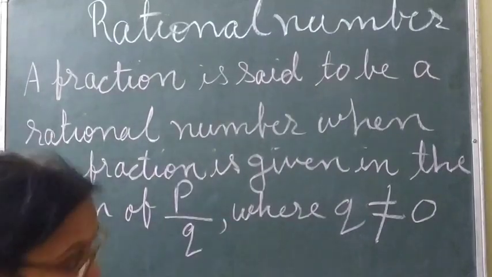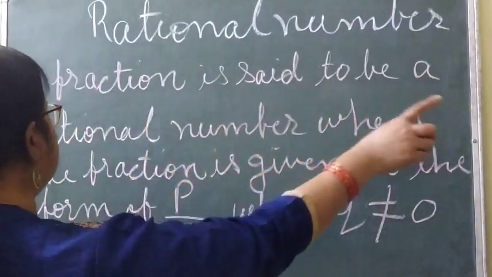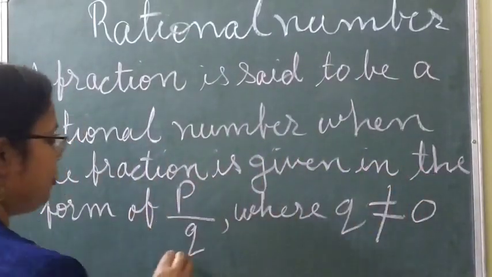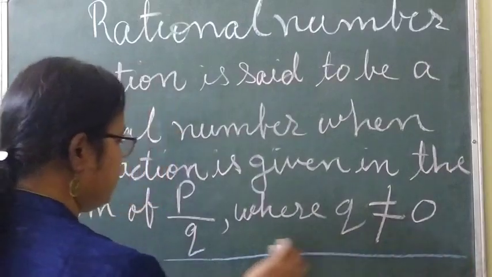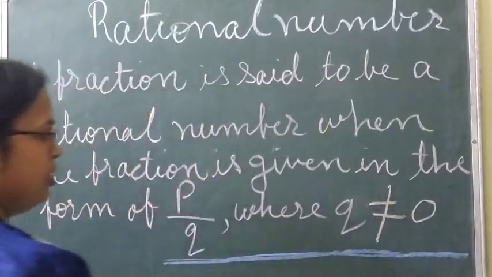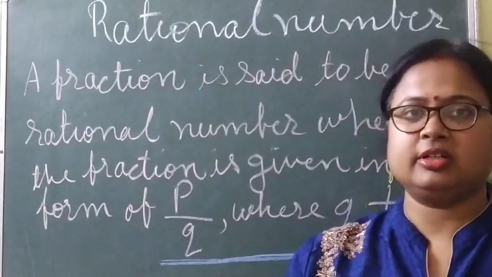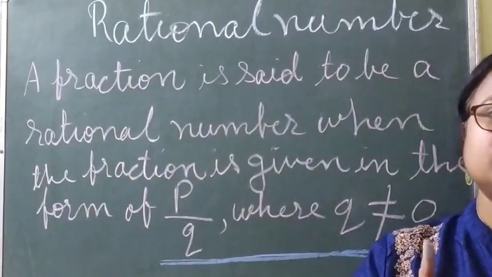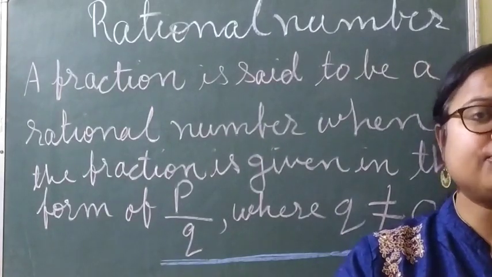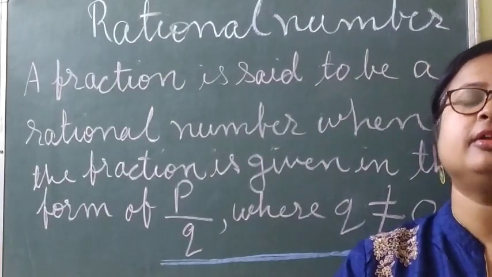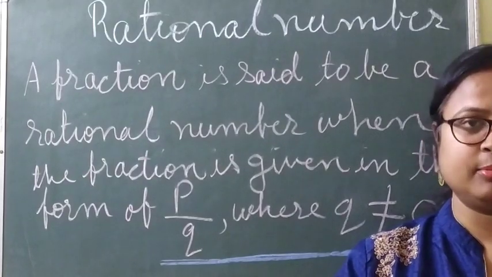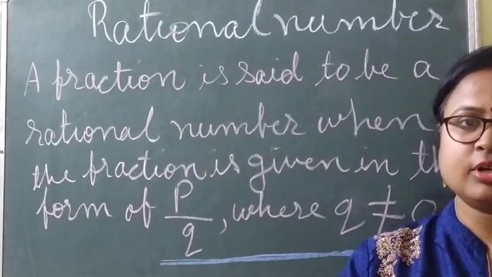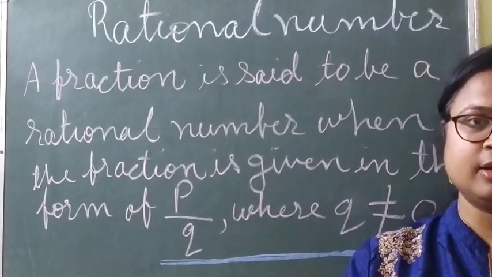This is very important here: a fraction is said to be a rational number when the fraction is given in the form of p by q, where q is not equal to 0. Always remember, this is the basic thing here. p by q, where q is not equal to 0. If q is equal to 0, then it will not be a rational number. Then it will be an irrational number.